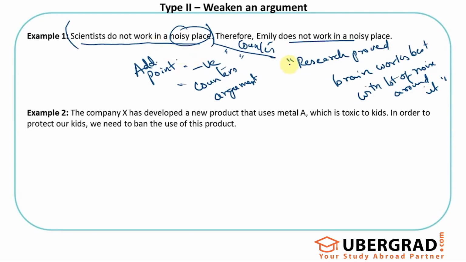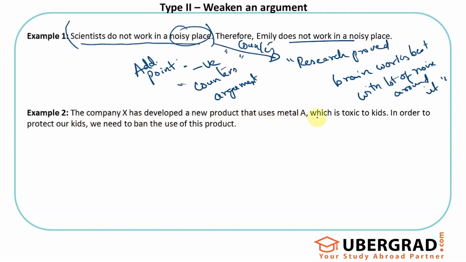So this is an additional point which would counter this. Is this absolutely right? Maybe not. I'm just trying to give an example to show you how an additional point can weaken an argument. We are not trying to make it a factual thing. You have to understand, forget about real world facts. You just have to stick to what's given in the paragraph and the options you have, and only use that. Even if it's completely counterintuitive, you have to use only that information as the facts and solve the question. Do not use knowledge you have outside the given piece of information.